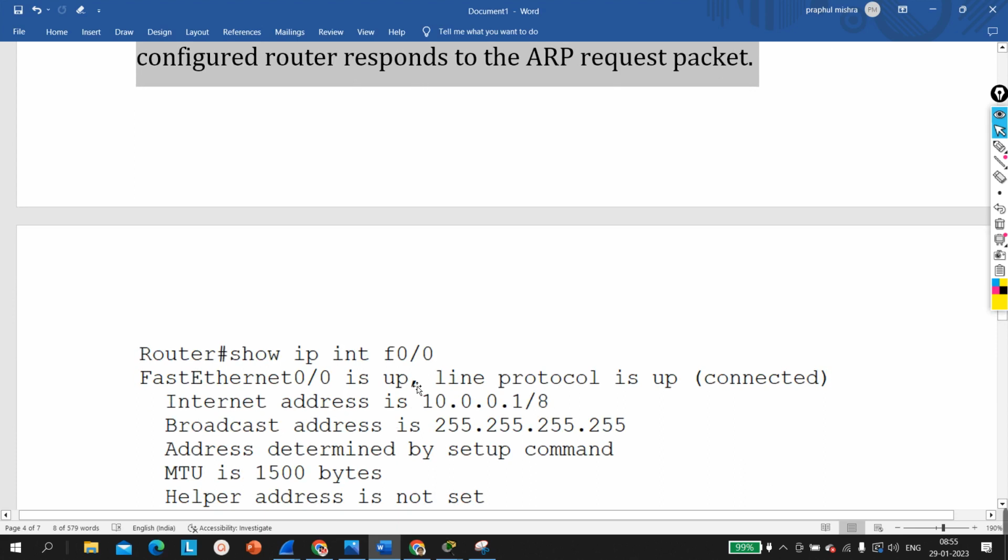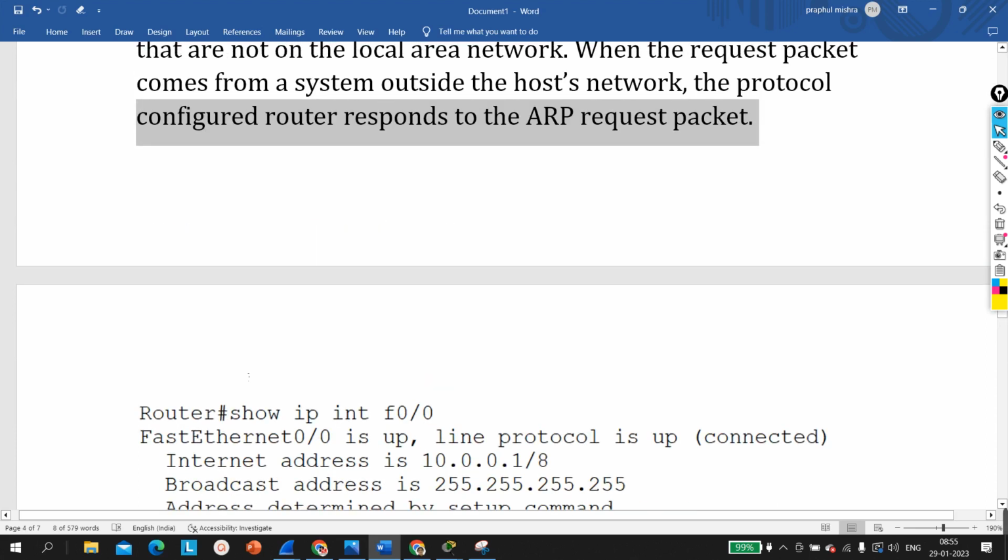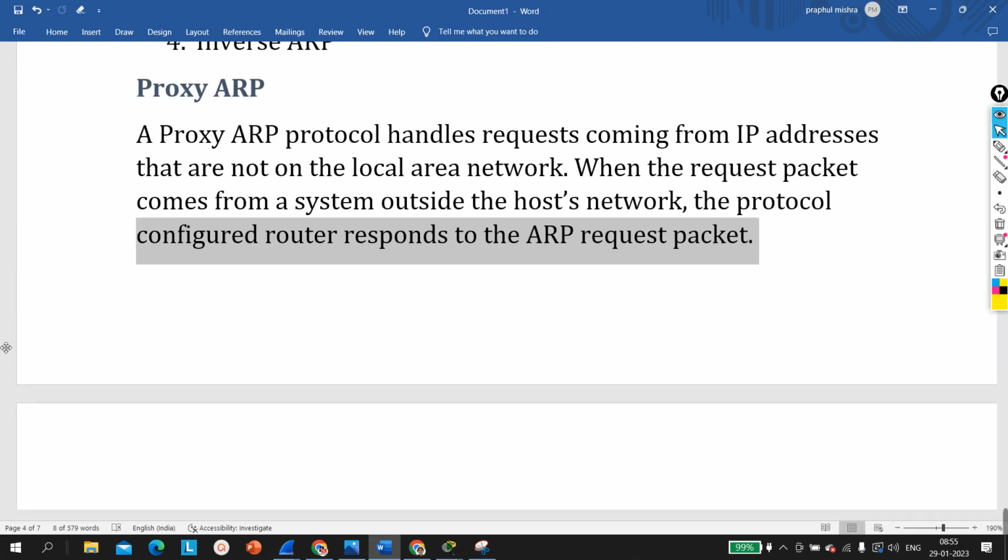What it is saying is that, first of all, by default Proxy ARP is enabled on all Cisco router interfaces, and Proxy ARP is used to provide the MAC address of the router interface instead of the MAC address of the actual device.